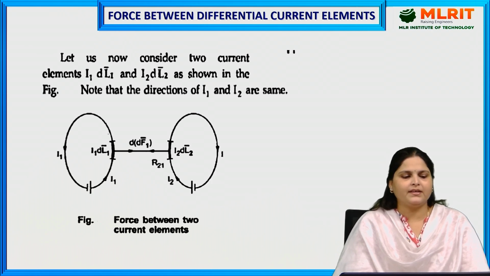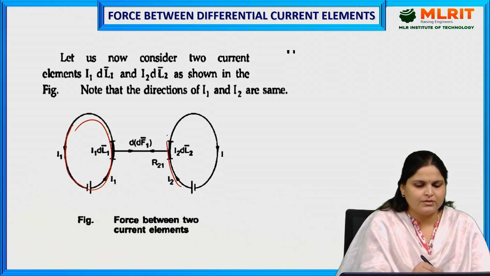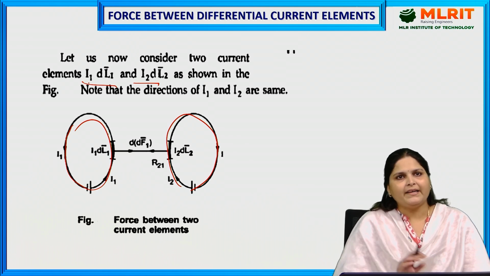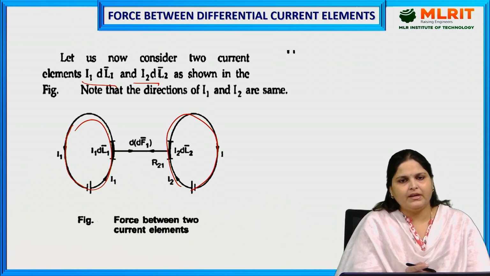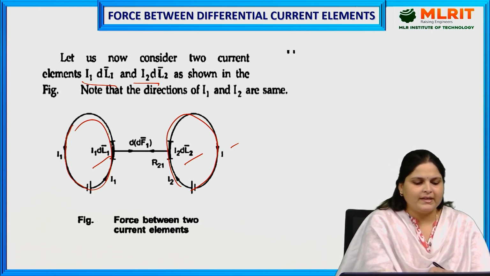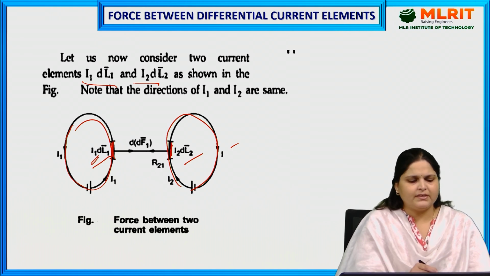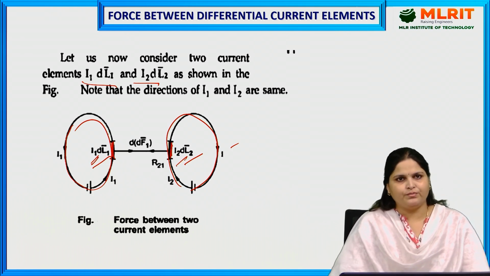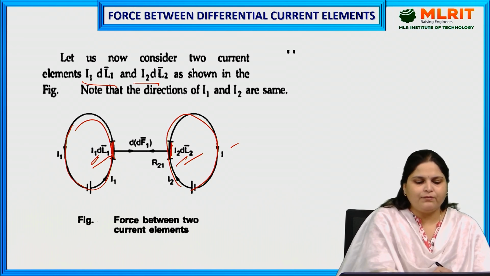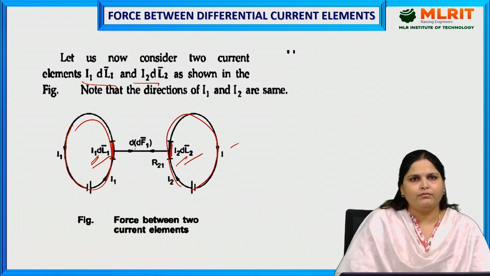Here we are considering two current elements, this one and this one, and we are taking them as ideal. For the first one we take I1 dl1 and for the second one we take I2 dl2, because we take a small length dl1 here and dl2 here, and the current flowing in the first conductor is I1 and in the second conductor is I2. So the elements are I1 dl1 and I2 dl2, and the force between them is given by dF1.